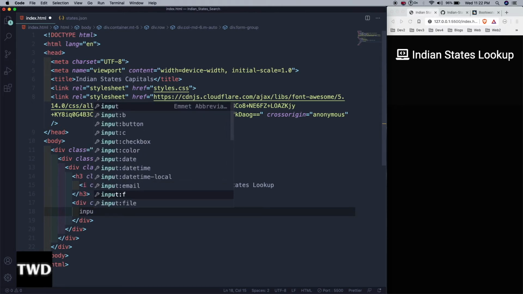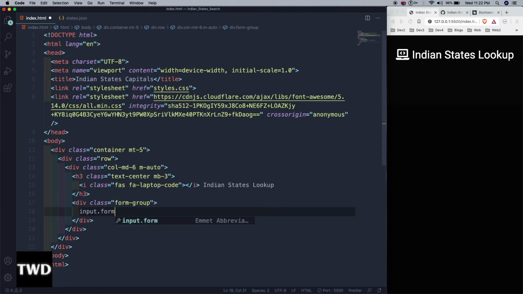Input with class form-control and form-control-lg. Yeah, I want like this. Let me have id also, id equal to search. So these are Bootstrap classes, both of them are required for that.